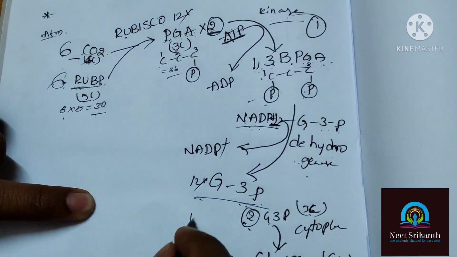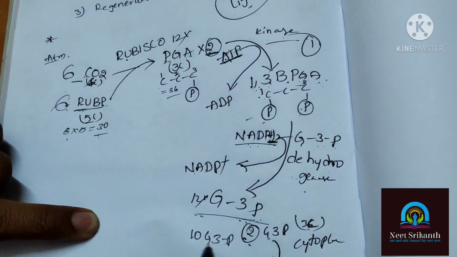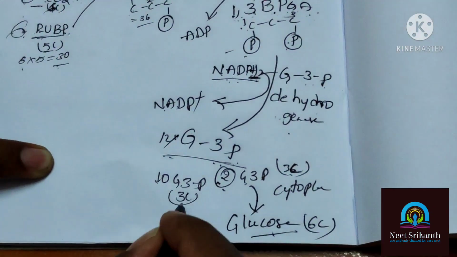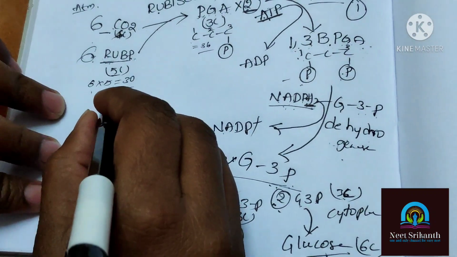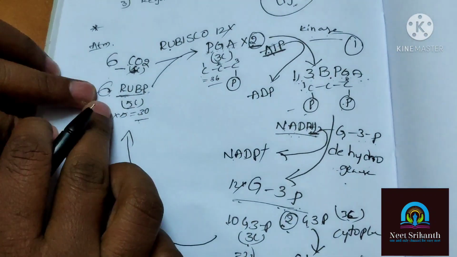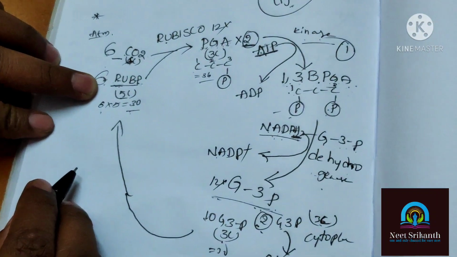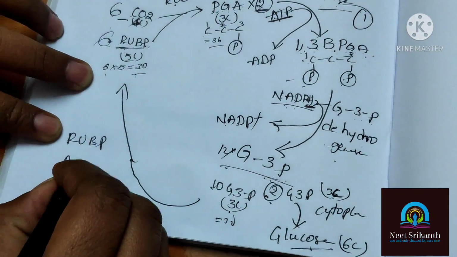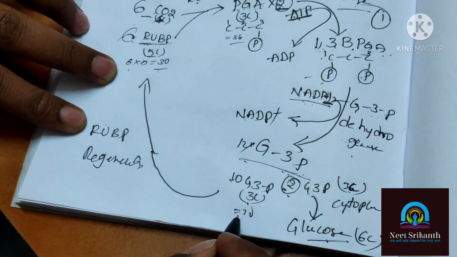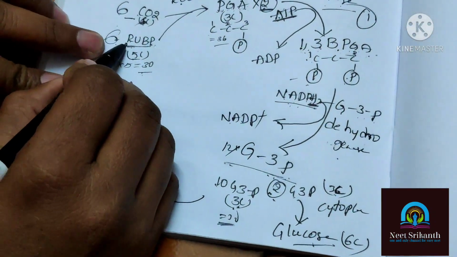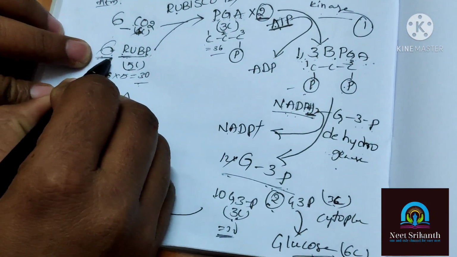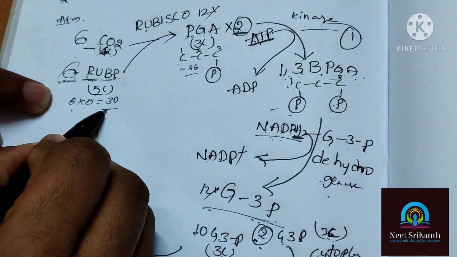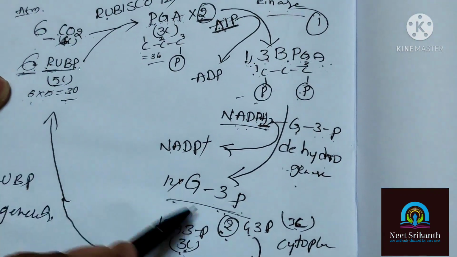So the remaining 10 G3Ps, each one has 3 carbons. 10 into 3 is equal to 30. Those remaining 10 G3Ps are going to participate again in the RUBP regeneration. How many carbons are there here? 30 carbons. Here how many molecules of RUBP are there? 6 molecules. Each RUBP has how many carbons? 5. 6 into 5 is equal to 30. Okay? Carbon is going to be balanced.